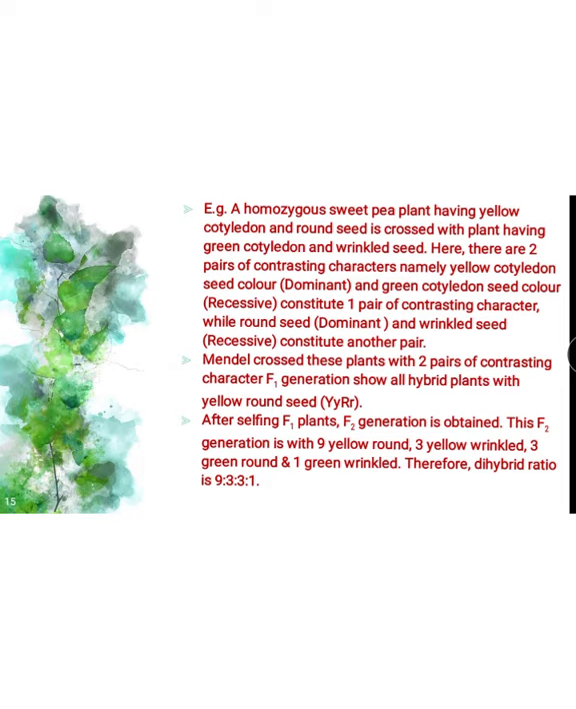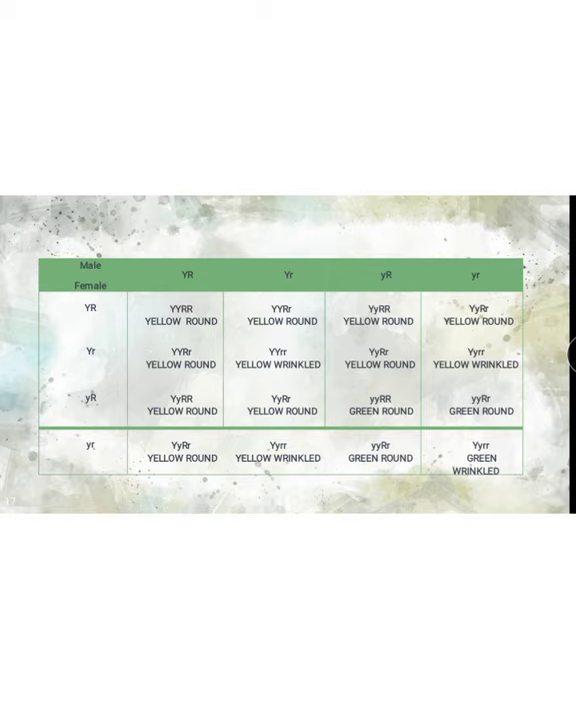Out of these, 9 offspring are yellow round, with yellow cotyledon and round seed. 3 offspring show yellow and wrinkled seed. 3 offspring show green cotyledon and round seed. 1 offspring shows green cotyledon and wrinkled seed shape. In this way, the dihybrid ratio, which shows the law of independent assortment, is demonstrated.